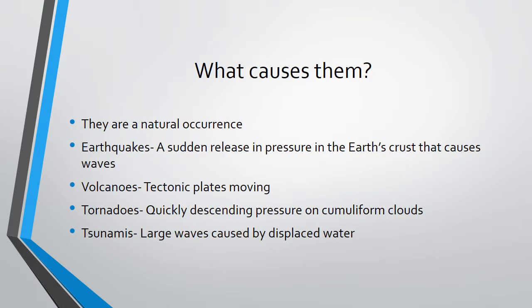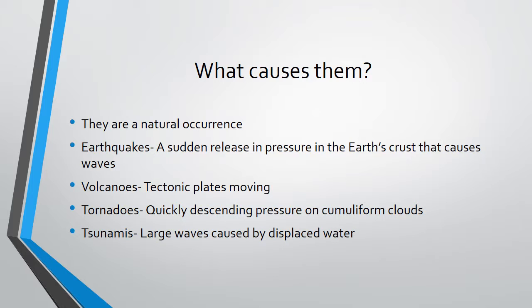So what causes natural disasters or natural hazards? They're a natural occurrence, so nothing specifically people do that cause it. But earthquakes are a sudden release in pressure in the Earth's crust that causes waves. And if you're outside during an earthquake, or if you're watching it from the sky, you can actually see these waves, especially if it's a really strong earthquake. Now, there's a lot of different things that can cause it, but we're just going to discuss a couple of the main things. All right, and volcanoes are from tectonic plates moving.